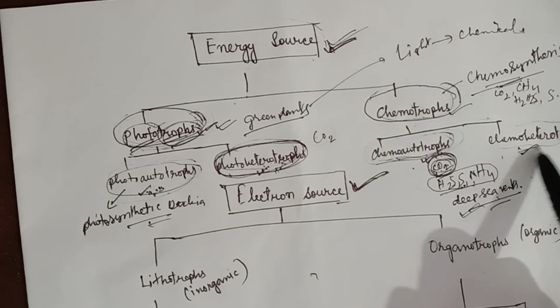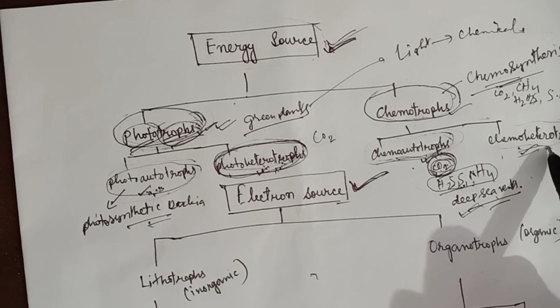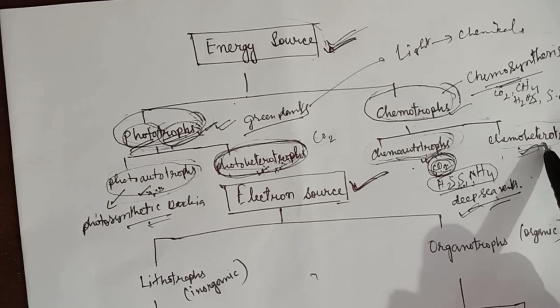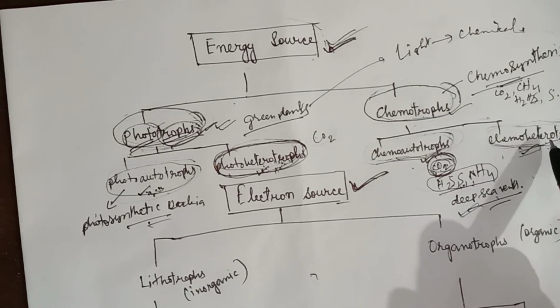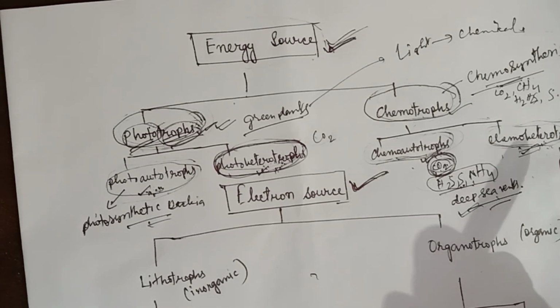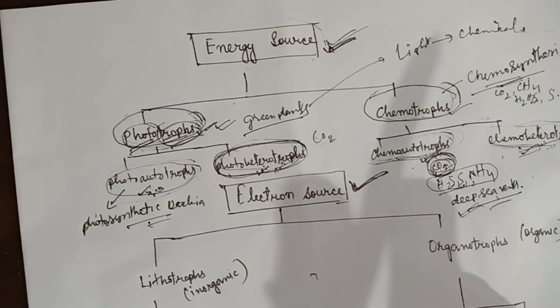Then come to chemoheterotrophs. Chemoheterotrophs are not able to fix carbon to form their own organic compounds. Remember it.